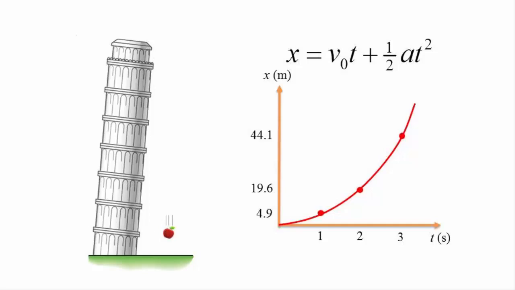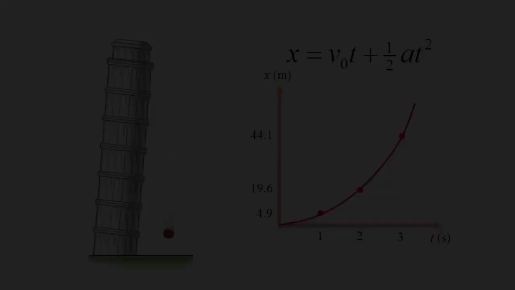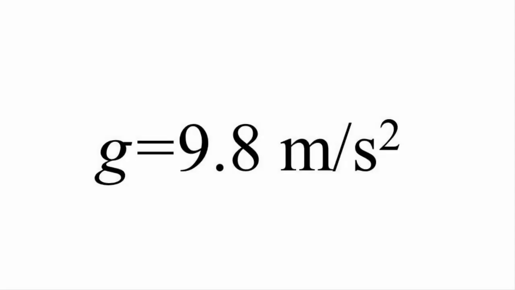These are some of the characteristics of an object falling under the influence of gravity. The acceleration due to gravity on the surface of the Earth is equal to 9.8 meters per second squared. The direction of the acceleration is always downwards towards the center of the Earth, and the acceleration is constant for all objects regardless of the object's mass.